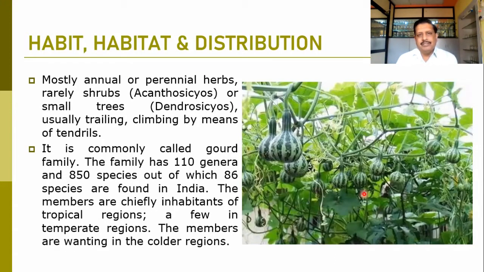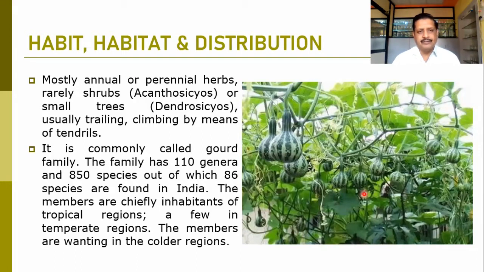When we talk about the habit and habitat of this particular family, they are mostly annuals, as we know, because these vegetables are annually available to us. Mostly annuals or perennial herbs. They are rarely shrubs, just as in Acanthosicyos, where we can find a shrubby habit, and a small tree habit is found in Dendrosicyos.